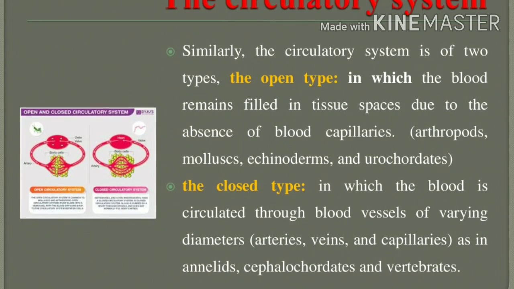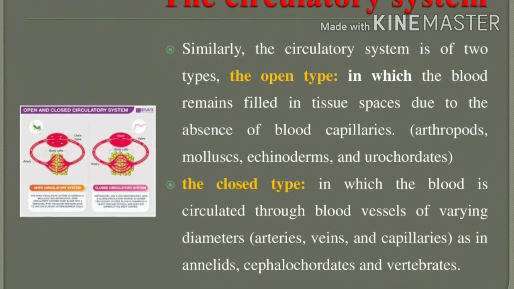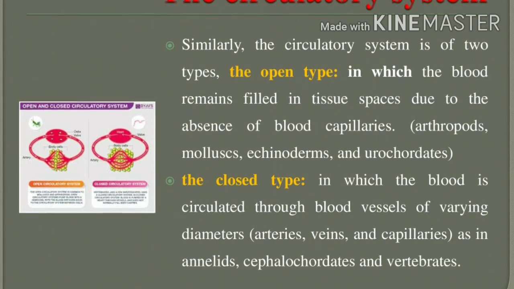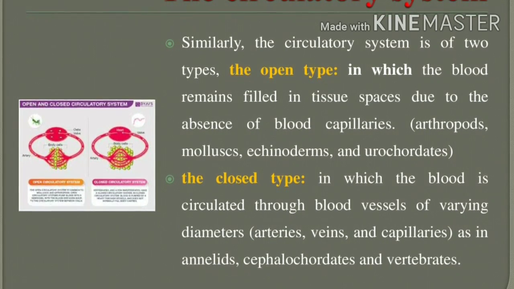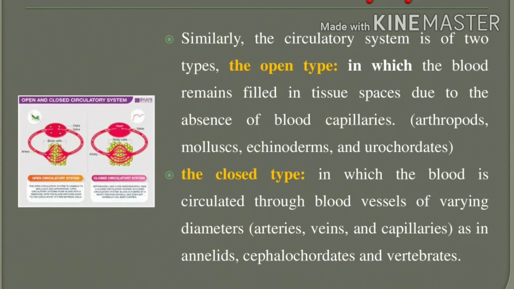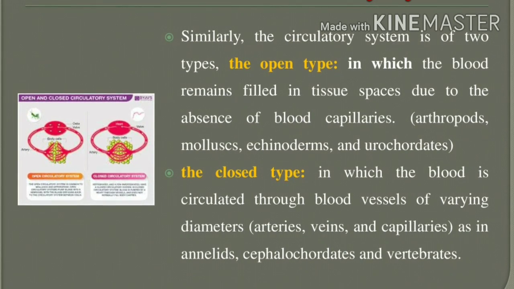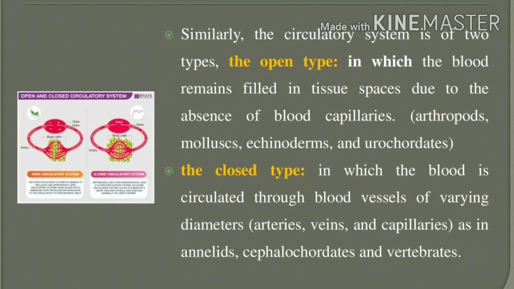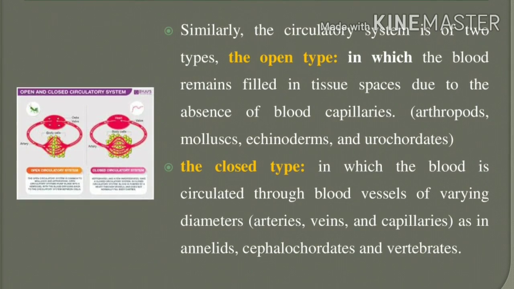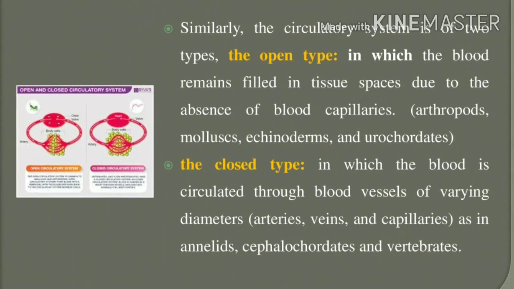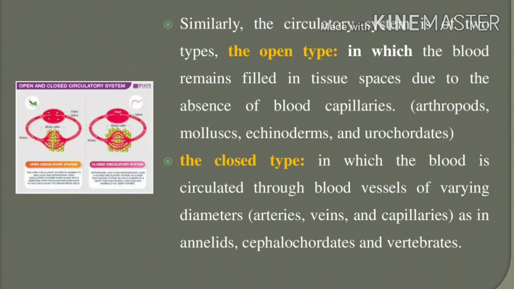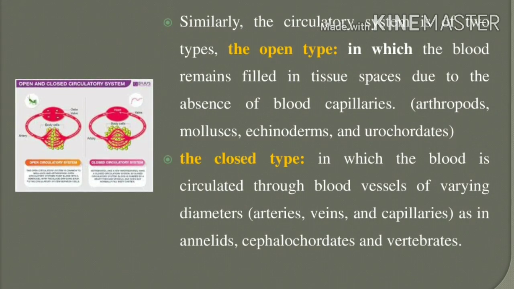Underline. What is the open type? In the open type, the blood always remains in the tissue spaces, and there are no blood capillaries. But in the closed type, the blood is circulated through blood vessels of varying diameters: arteries, veins, and capillaries. What are the examples of open type? Arthropods, molluscs, echinoderms, and urochordates. What are the examples of closed type? Annelids, cephalochordates, and chordates, that is vertebrates. Can you understand? So this is one of the organ system levels of organization.